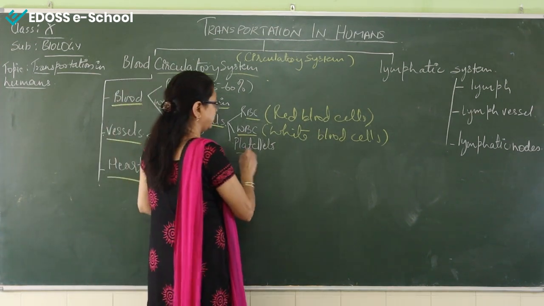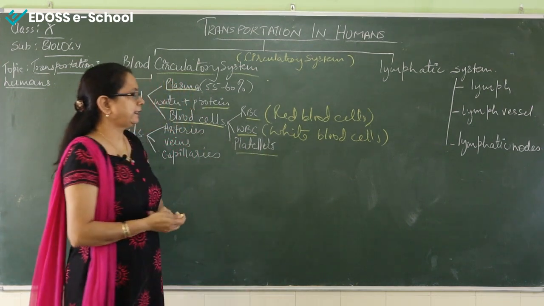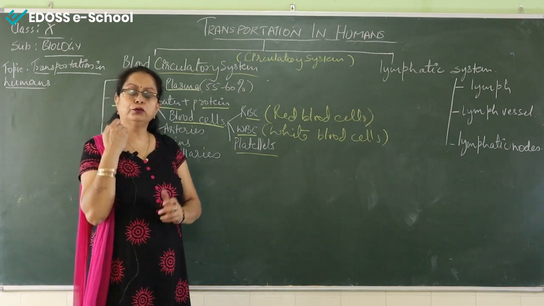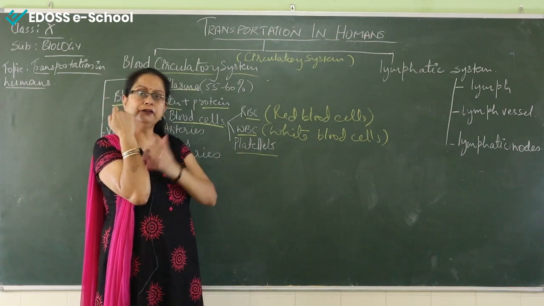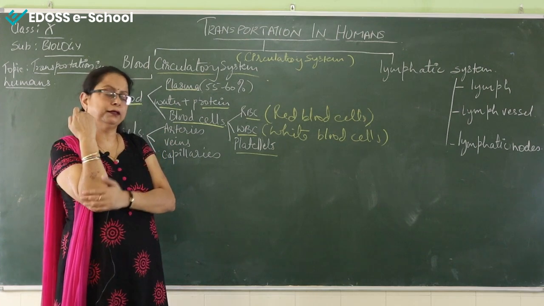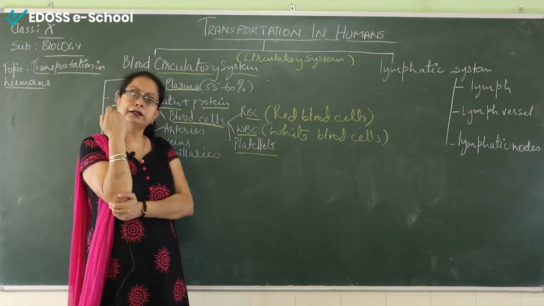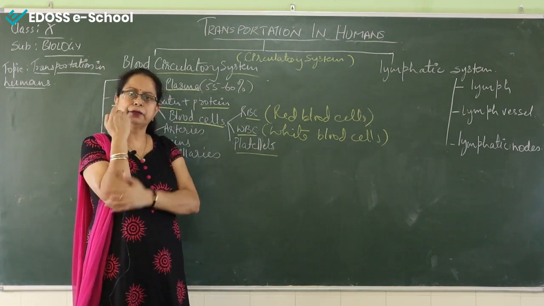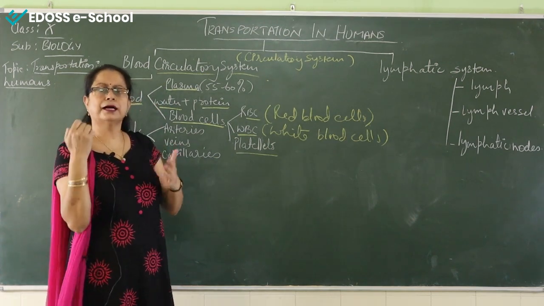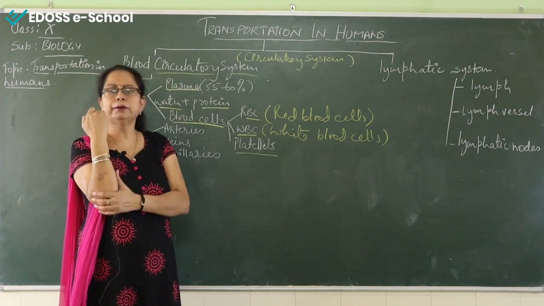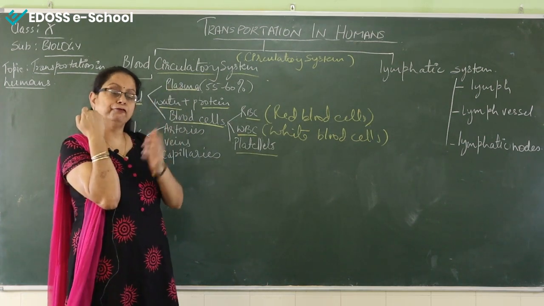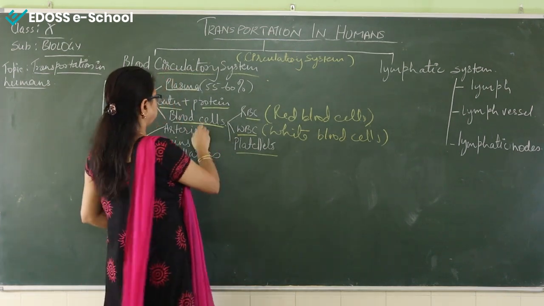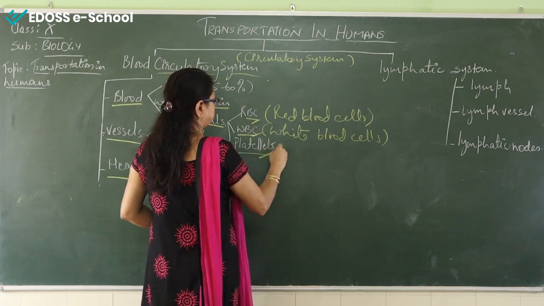Now third, platelets, very important. Platelets help in blood clotting. When we get injured or get any wound, blood starts oozing out, and if it does not stop on time, then what happens? We can face the problem of blood loss. So very important, platelets help in clotting the blood, in stopping the blood, and make a scum over the wound that protects it from the microbes, invaders that infect the body, plus it stops the flow of the blood. So very important, blood cells: RBC, WBC and platelets.